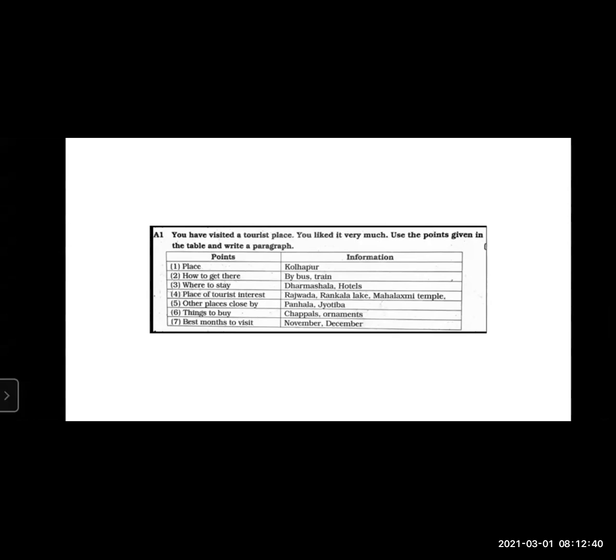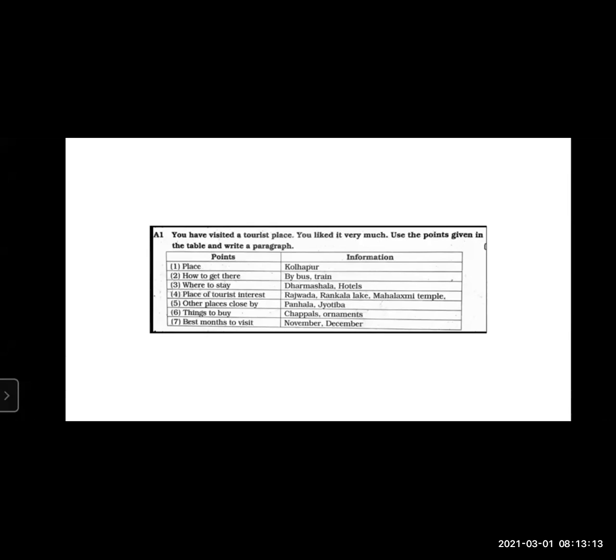The place. Place is Kolhapur. How to get there? By bus or by train. Where to stay? Dharamshala or hotels. Place of tourist interest, Rajwada, Rankala Lake, Mahalakshmi Temple. Other places close by are Panhala, Jyotiba. Things to buy, chappals and ornaments. Best months to visit, November, December. Now this is the information they have provided. This is the non-verbal information in the table format. We need to transfer this to verbal.